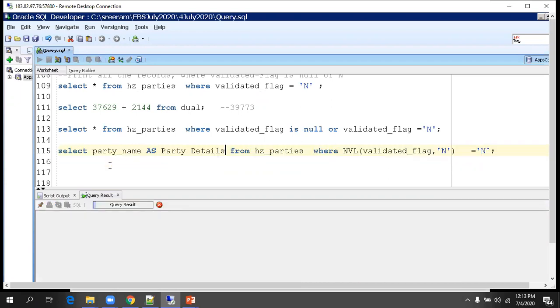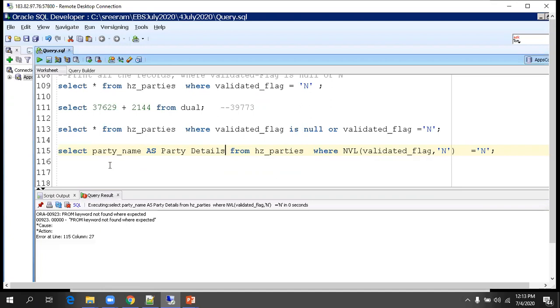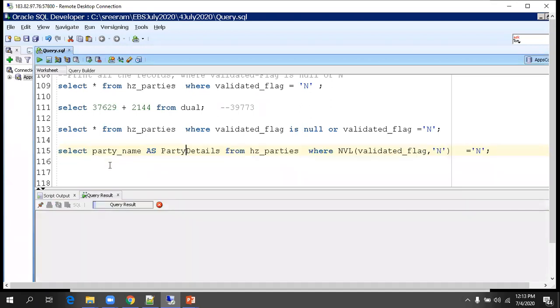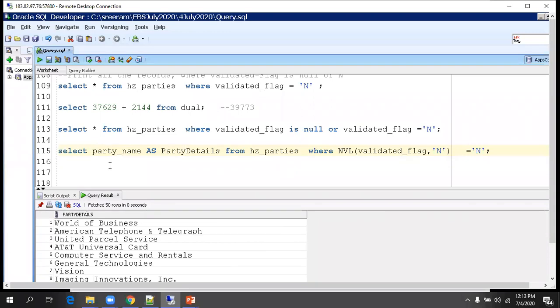This will not work because you mentioned a space here. If I mention party details without any space, it works. But if you want to mention a space in the column alias, you have to mention double quotes like this. This is generally preferred when you're writing SQL*Plus based reports in the normal EBS concurrent programs.